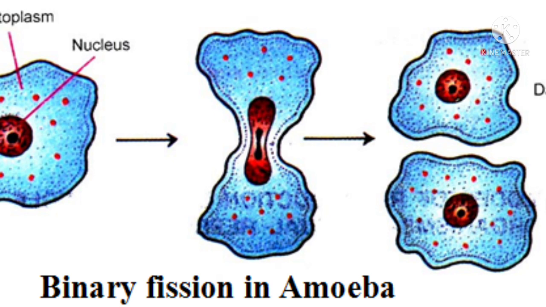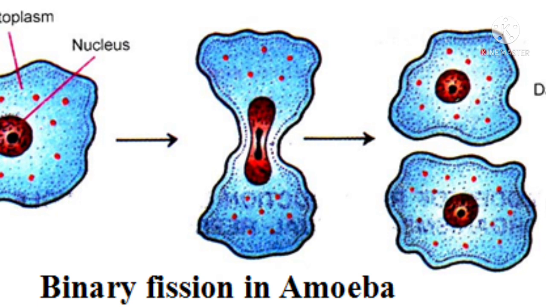So we observe the binary fission slide of amoeba. We can clearly see that when the amoeba wants to reproduce, it splits into 2 by binary fission. Its nucleus starts dividing and its cytoplasm also starts dividing like this.